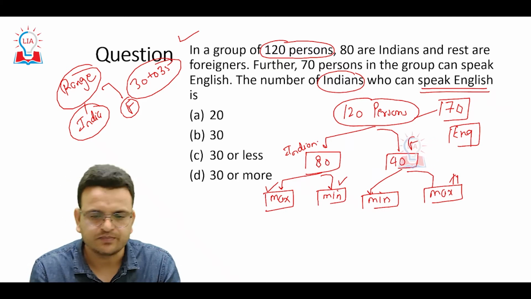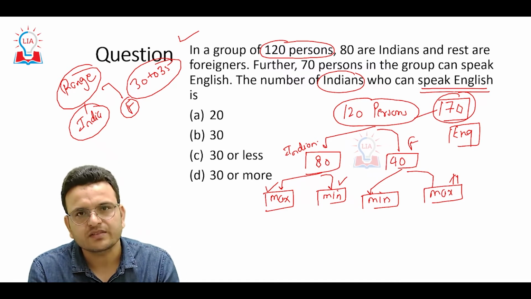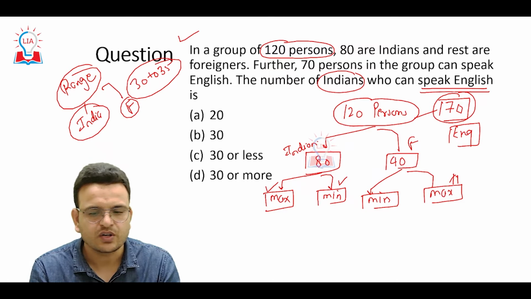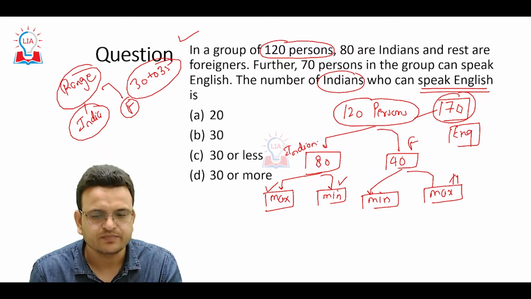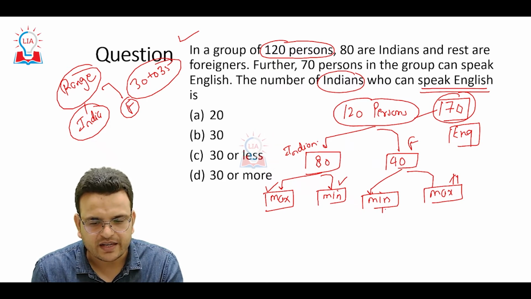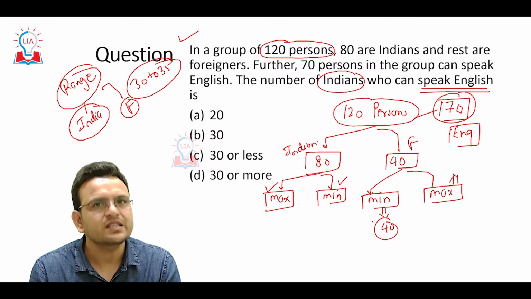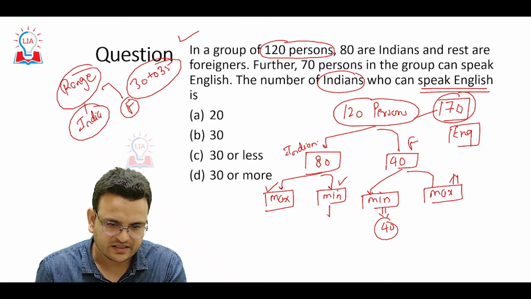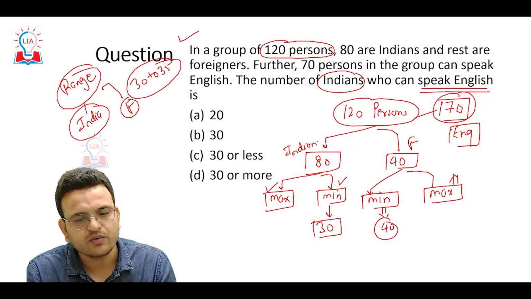Now we have to see that 70% of people can speak English. How many maximum foreigners can speak English? All the foreigners can speak English, so maximum 40 only. Maximum 40 foreigners can speak English, and the remaining 30 will definitely be Indians speaking English.